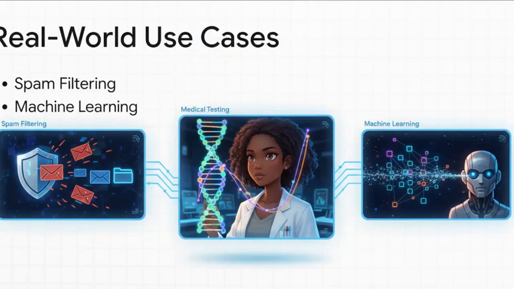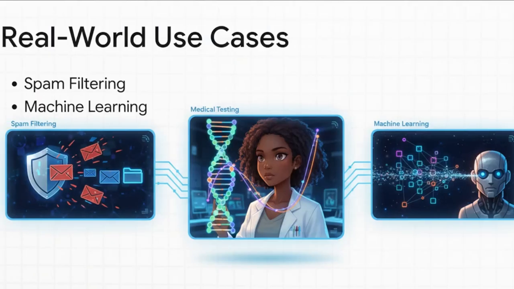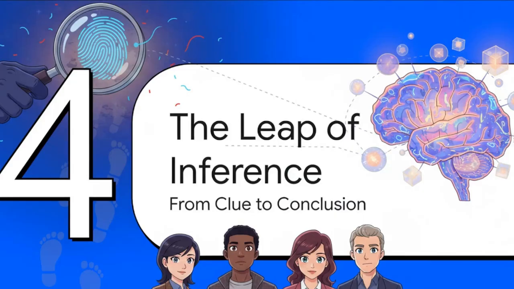And trust me, this is not just some abstract theory. This single idea powers so much of the world around us. Of course, there's spam filtering, but it's also absolutely crucial for medical diagnoses, it helps guide search and rescue teams, and it's basically the bedrock of all modern AI and machine learning. It's everywhere. So here's the thing, detectives almost never get to see the whole crime scene, right?